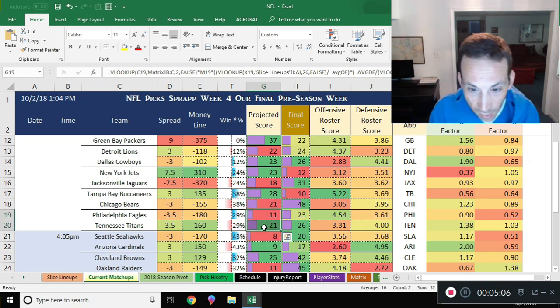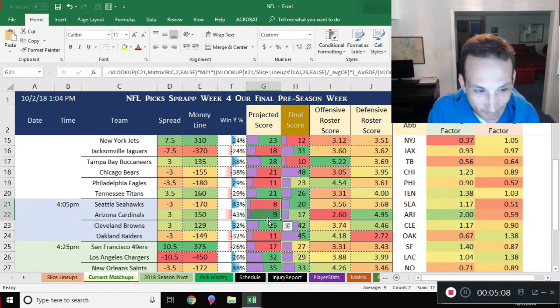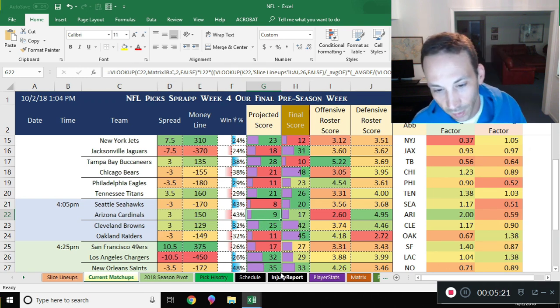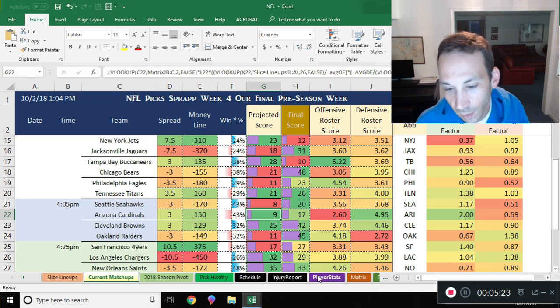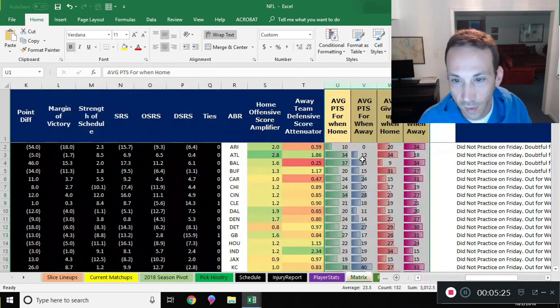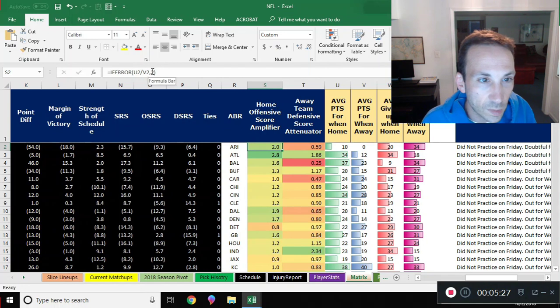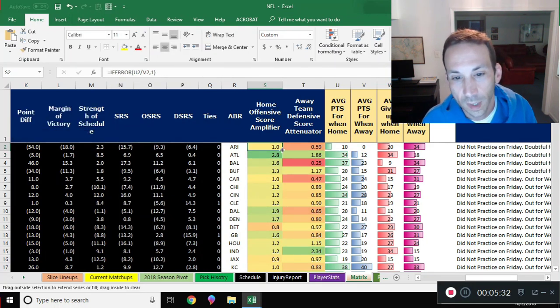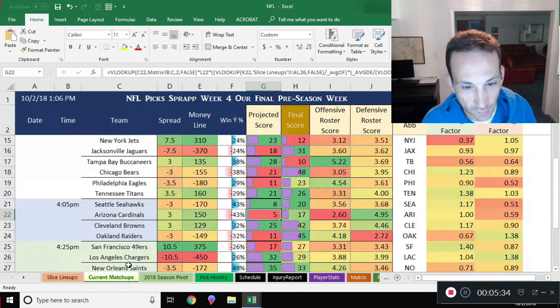That's surprising. We would have had Arizona over the Seahawks. Oh God, it's because there weren't enough games of Arizona at home versus away. Their multiplier is probably not even 2. As a matter of fact, if we change that multiplier to 1, yeah, we should make it 1. I'll show you what I'm talking about here. Arizona's multiplier, when Arizona has, you can't divide by 0. And let me see how that affects things.